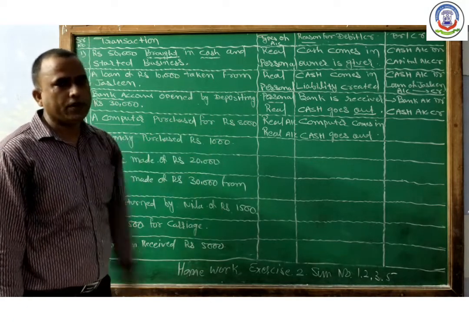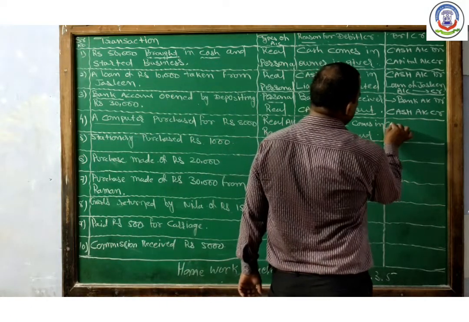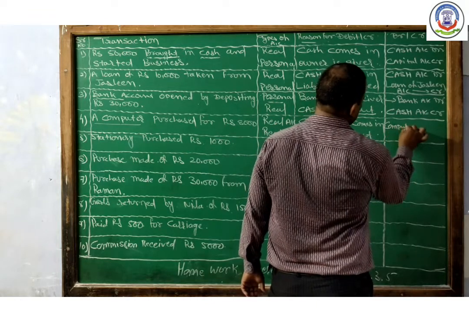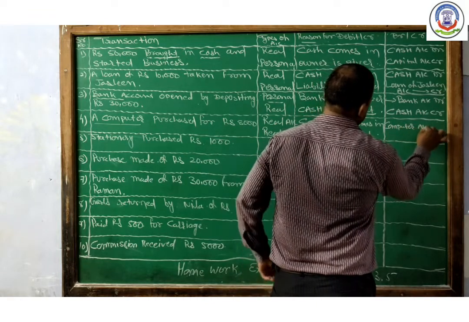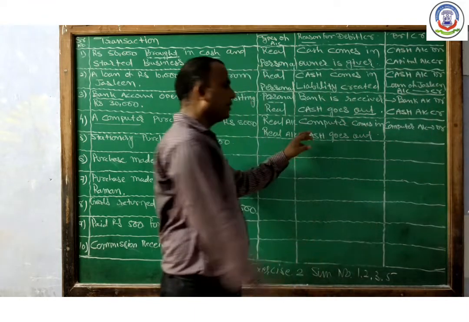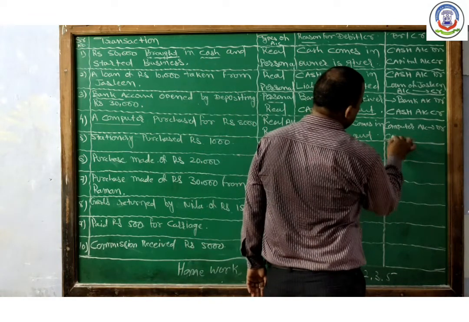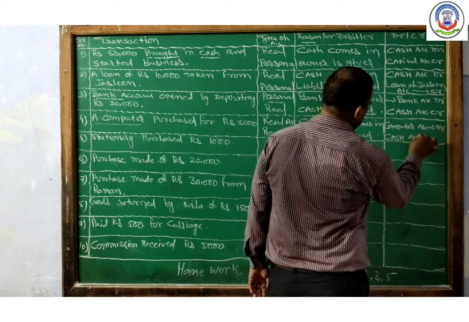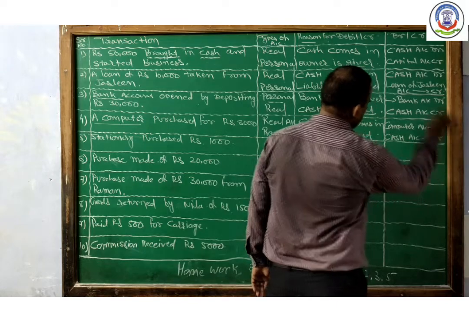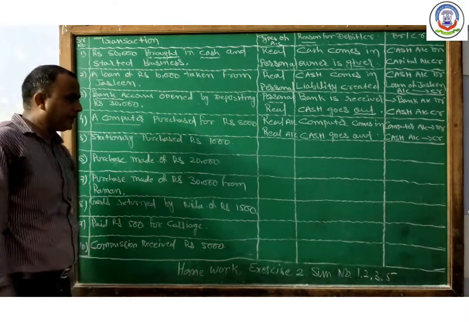We purchased a computer, the computer comes in, that's why computer account debit. And cash goes out, that's why cash account credit.